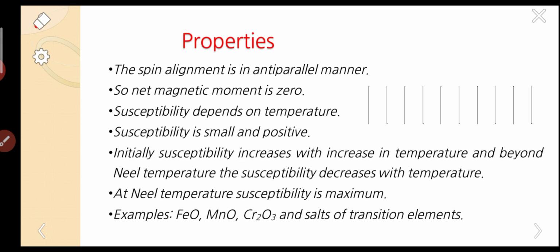At the Néel temperature susceptibility is maximum. The examples are FeO, MnO, Cr2O3, and salts of transition metals. These are the properties of anti-ferromagnetic materials.